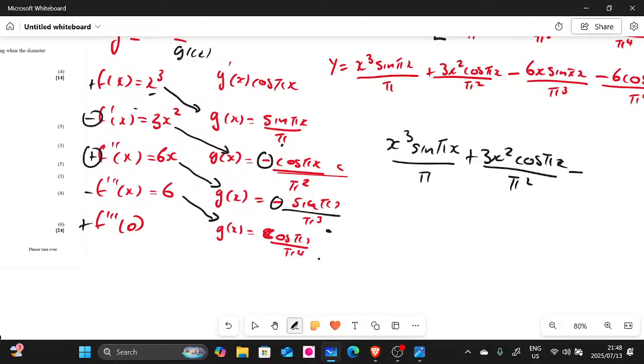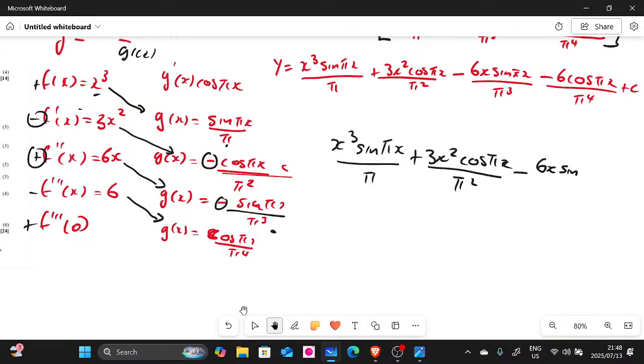What is our answer? Minus 6x sine. Wait, let me create more space. I hope you can see, Noctula. 6x sine pi x divided by pi to the power of 3.